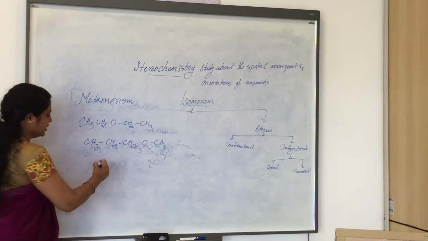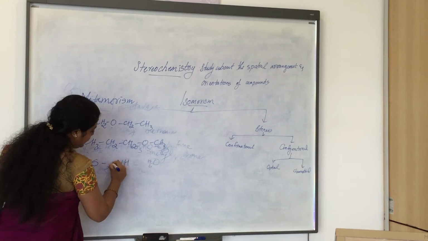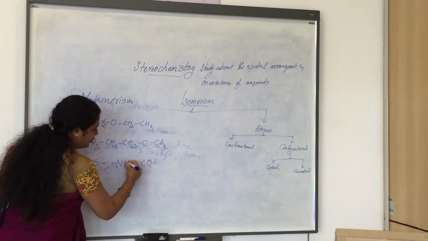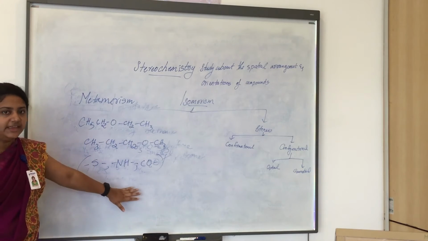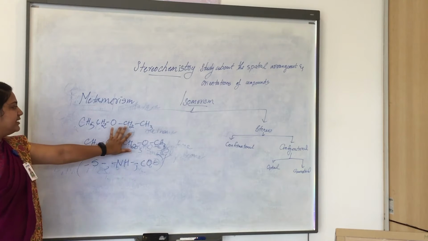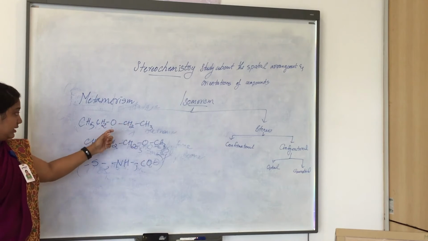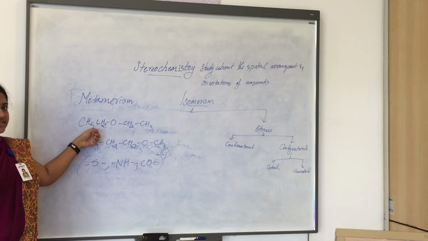We can take bifunctional groups such as S, that is sulfur, amide, carbon monoxide. These are all bifunctional groups, and if you take these as the functional group of the chain, we can see that both sides of the functional group will be different in number of carbon.